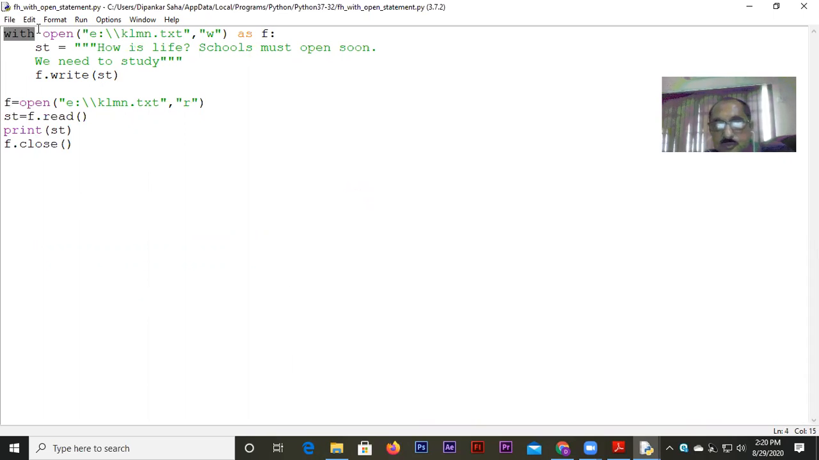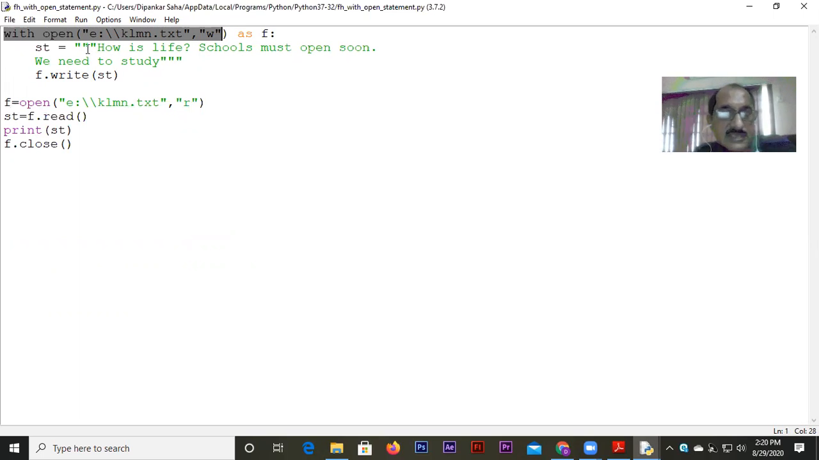If you use the with open statement to open a file, how do you do it? With open, and then within the open statement, whatever parameters or arguments are used, you use them following the norms of the text file, binary file, or CSV file. I have used it on a text file, but that does not mean that it cannot be used with CSV files and binary files. It can be used with other files also. The method is the same.